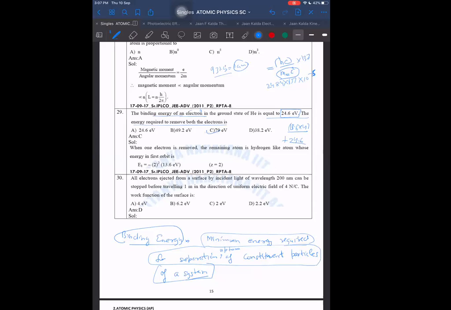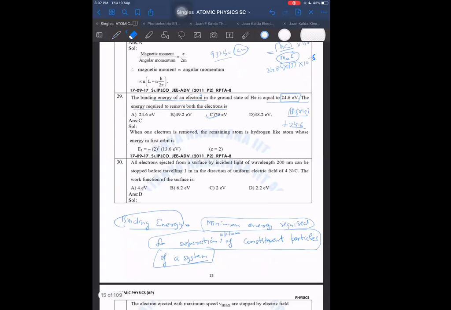So 79 must be the answer. What is the answer given? That only. 54.6? How is 54.6? See, sir, suppose 13.6 into 4, that will be 54.4 at last. How can it be 54.6? 54.4 plus 24.6. Yes, exactly sir, 79. Exactly 79.